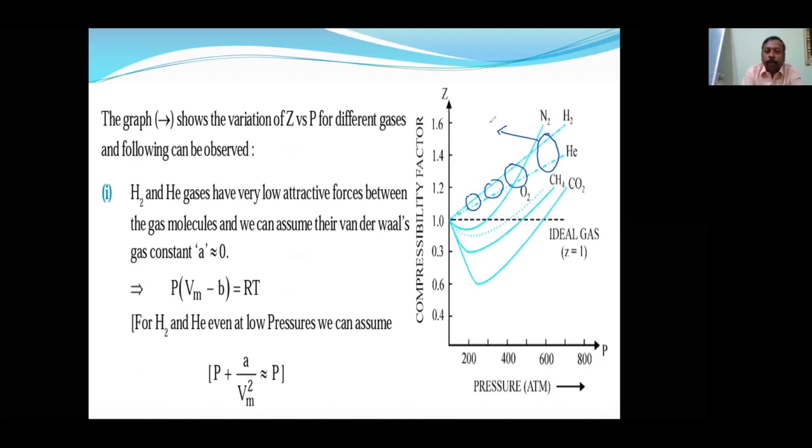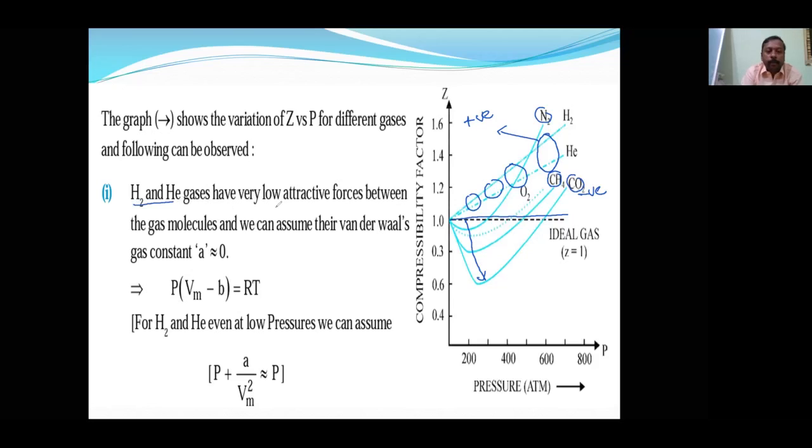Okay. So they show the positive deviation. Real gases with the positive deviation, what are those two gases? Hydrogen and helium. But in the case of nitrogen, methane, CO2 and other gases, they show some deviation which is less than the ideal gas. So these gases are negative deviation gases. Okay. So this is what is supposed to be. Understood? So that is what is written here.